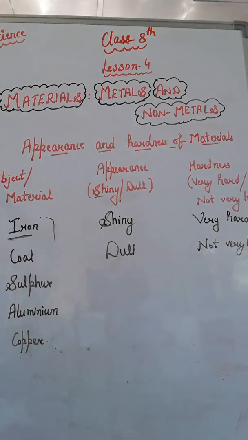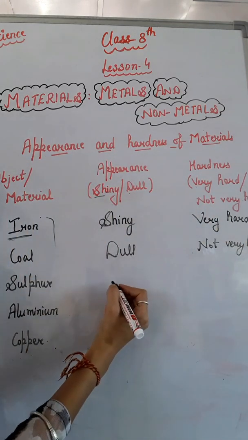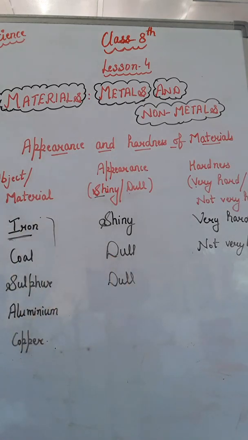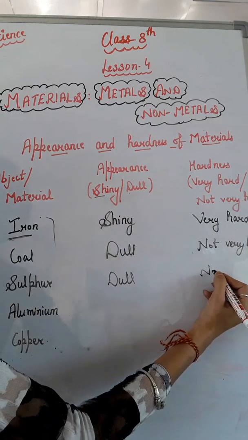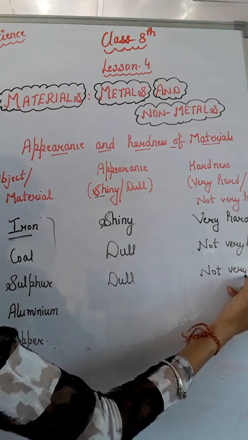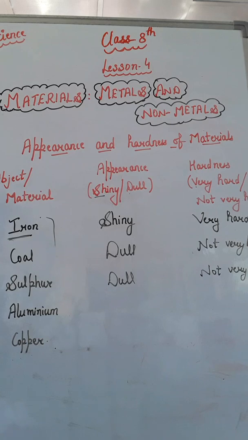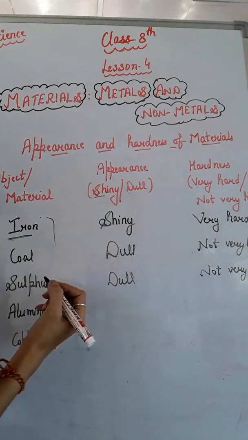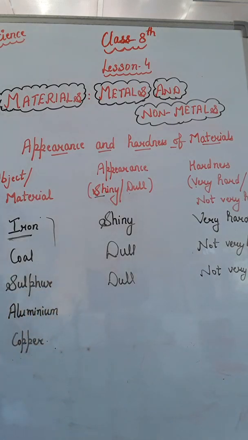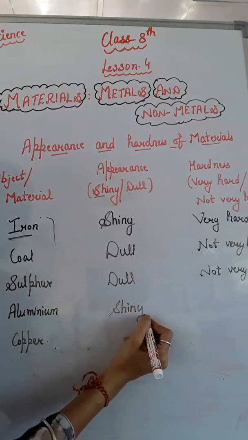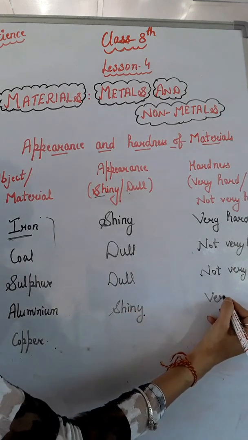And next example is sulfur. Sulfur is also not shining, it is also a dull material and again not very hard. Next is aluminium. You know about aluminium foils, right? Doors are also made up of aluminium. So aluminium is a shiny material and is very hard.